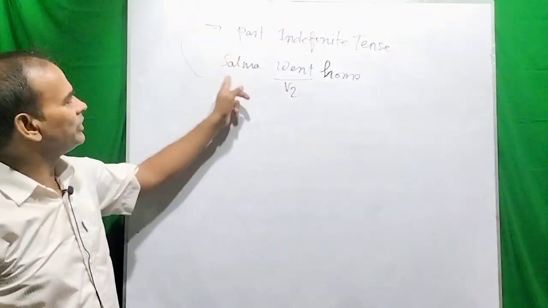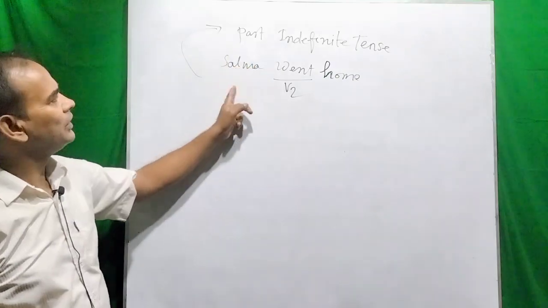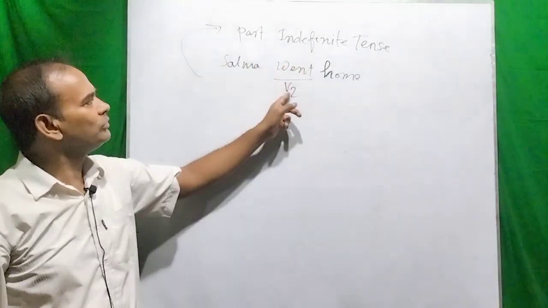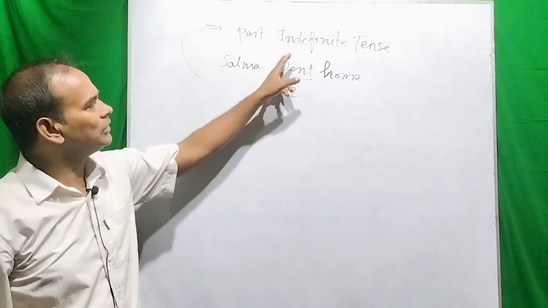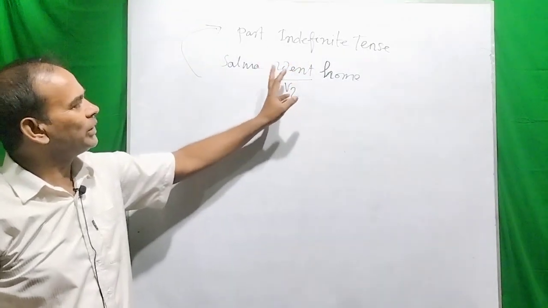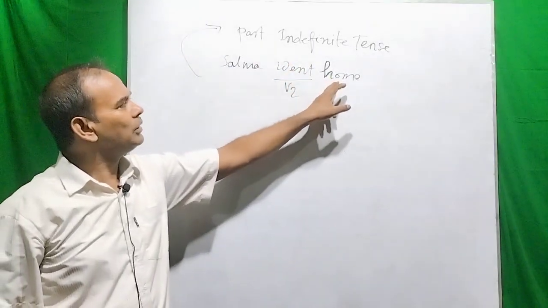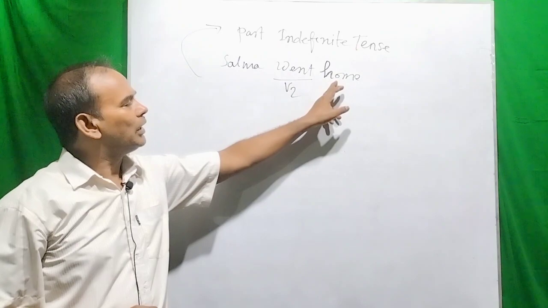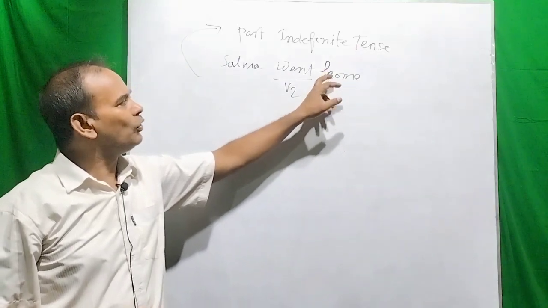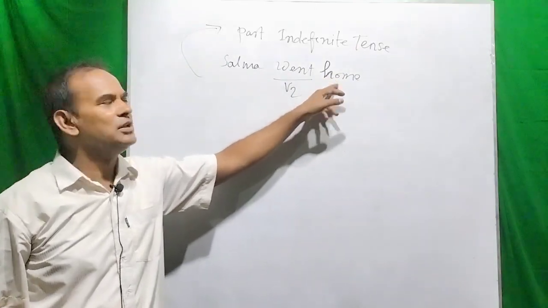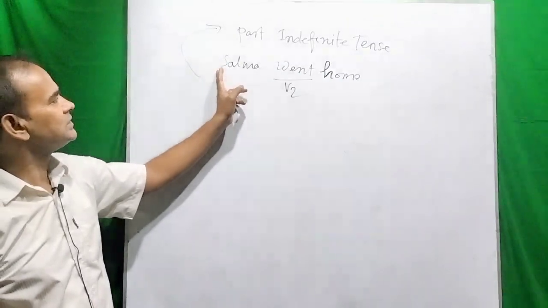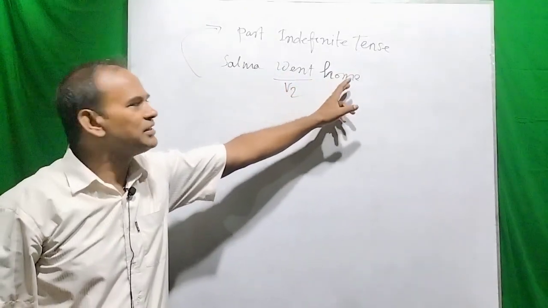First of all, we have taken a subject and then we have taken the second form of the verb, not the first form of the verb, and third of all I have used the word home to make the sense complete. So dear viewers, this is an example of past indefinite tense.